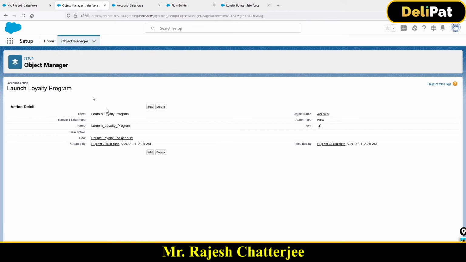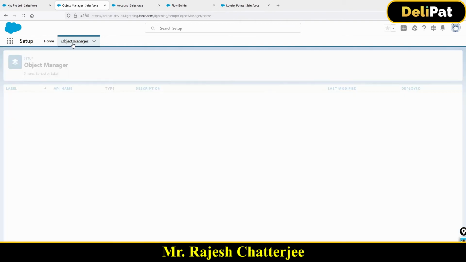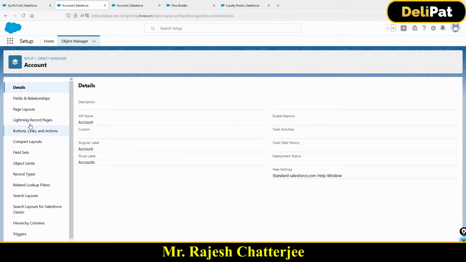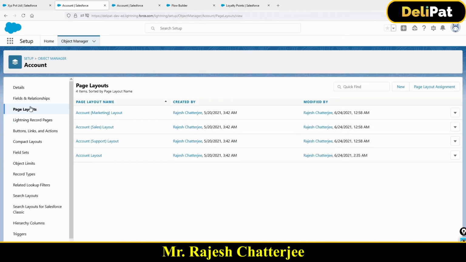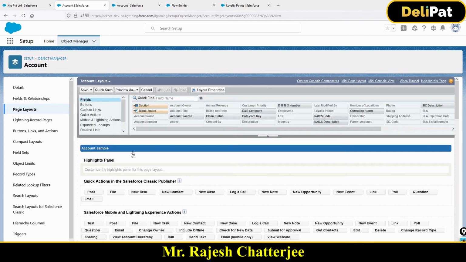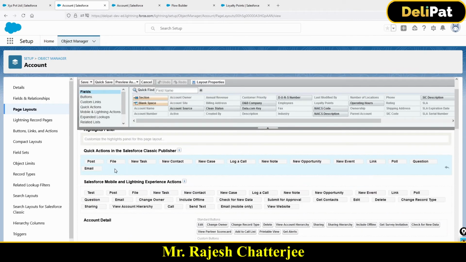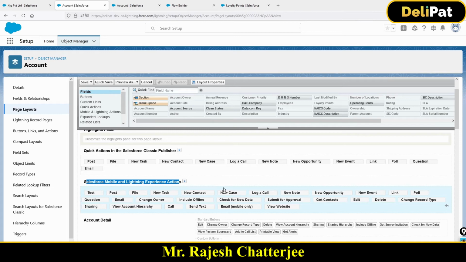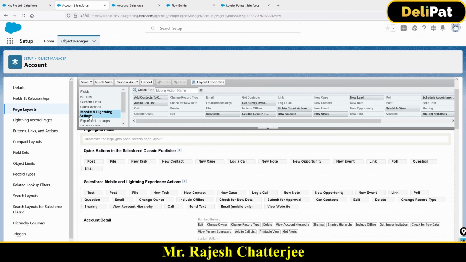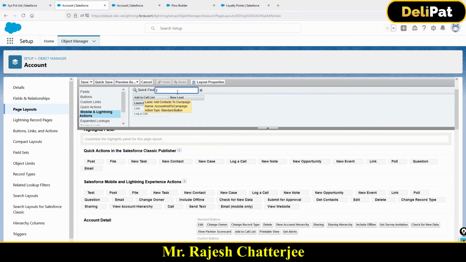What next? Do you think that if I create the button it will automatically come in the layout? No, you have to go back to the object manager, go to the account, and you have something called page layouts, correct? Page layouts. Open the account layout. Once you open the account layout, if you scroll down, this is where you get to see the actions. This is Salesforce mobile and lightning experience actions. Here you have to click on this mobile and lightning action. Immediately whatever action I just created, it will come over here. So the name of the action was launch something, right? See, launch loyalty program is coming.